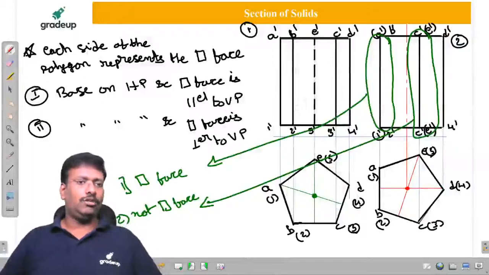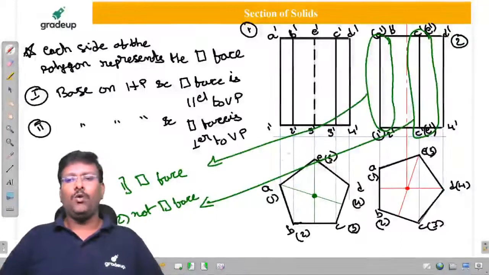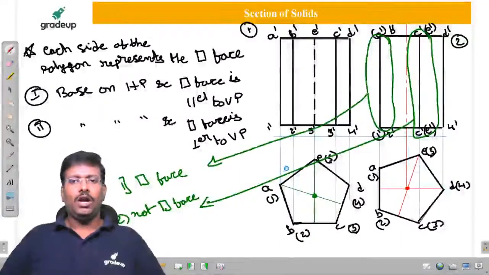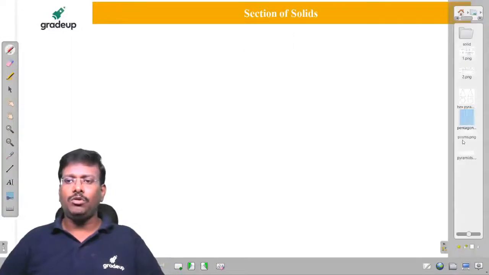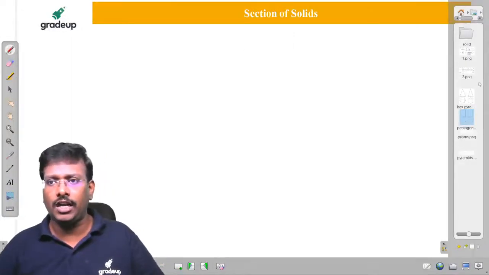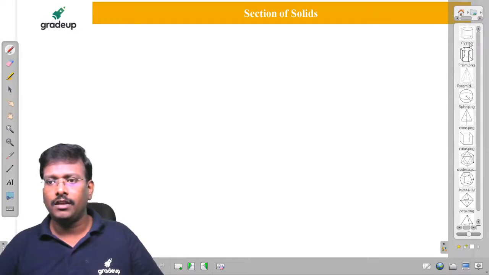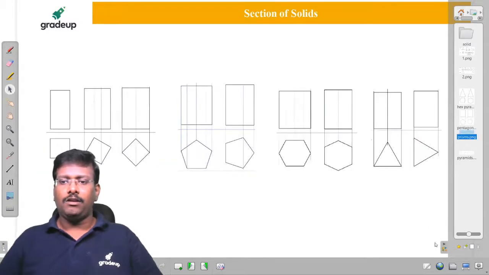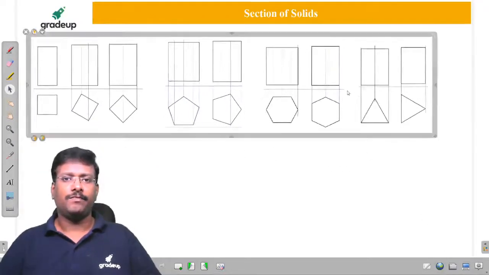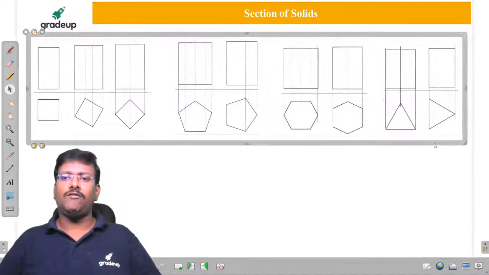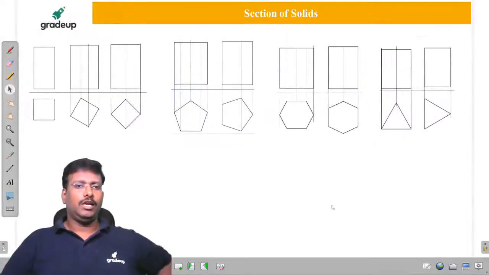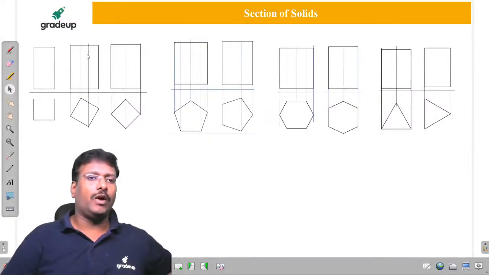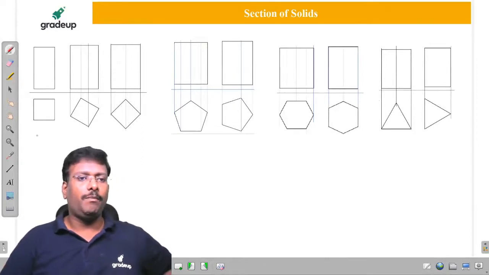Good. Now this is about the prism, how we have to draw it. Now I will show the diagram. You tell me what is the condition for each and everything. I will say the word, whether it is right or not, you check it out. So this is a square prism, rectangular face.